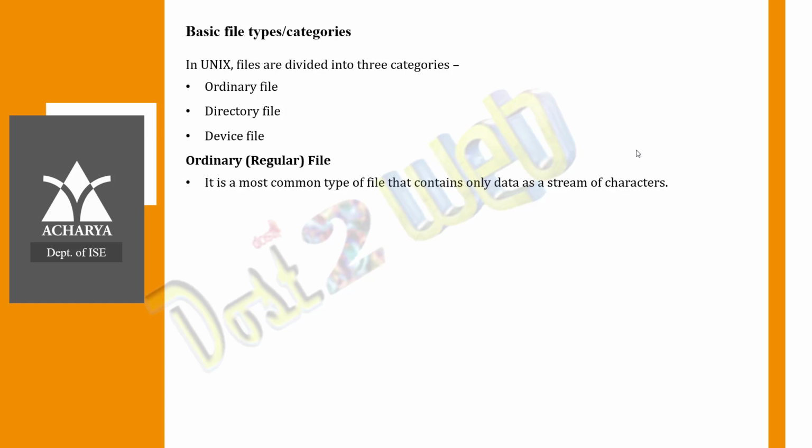So first, about ordinary file, that is also called a regular file. It is the most common type of file and contains only data as a stream of data. So only characters, some information you are writing in that, are considered an ordinary or regular file. An ordinary file can be divided into 2 different categories. What are the 2 categories? One is text file, and one is binary file.